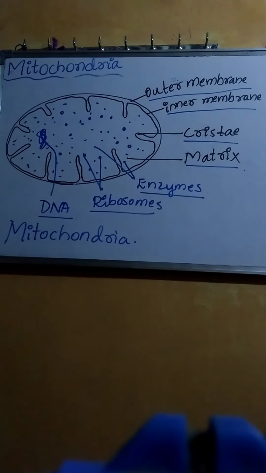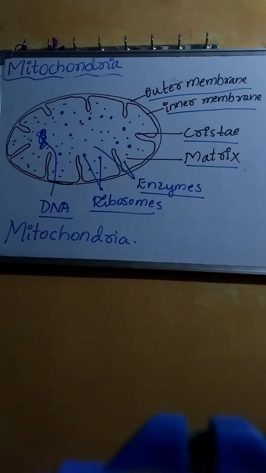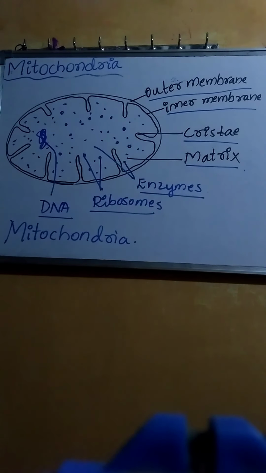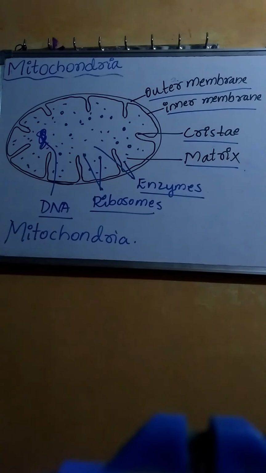The matrix also contains ribosomes, which are small spherical shaped bodies.